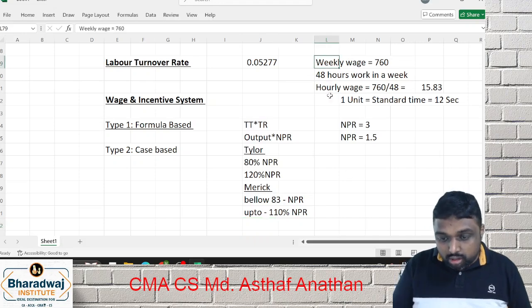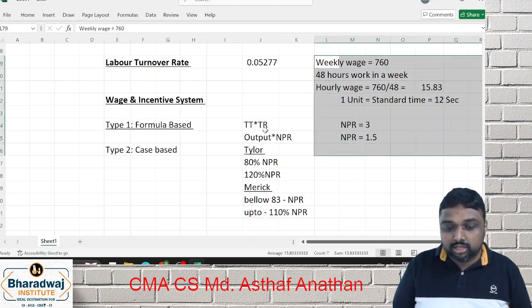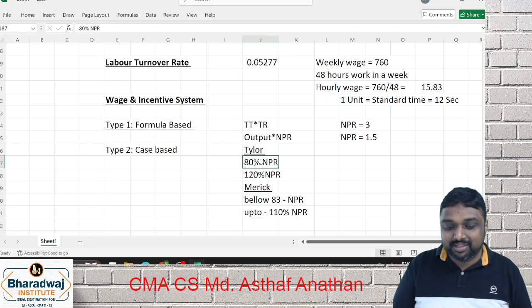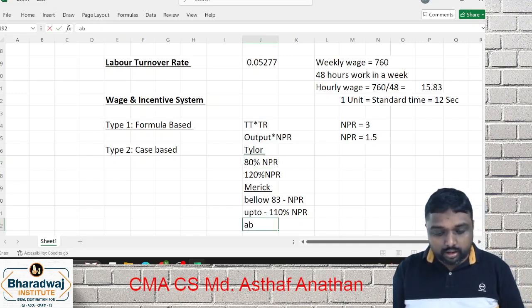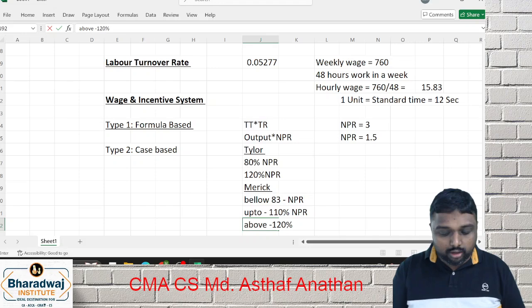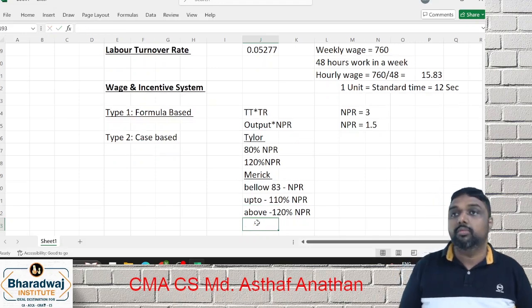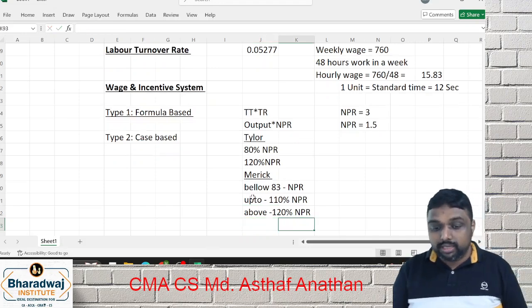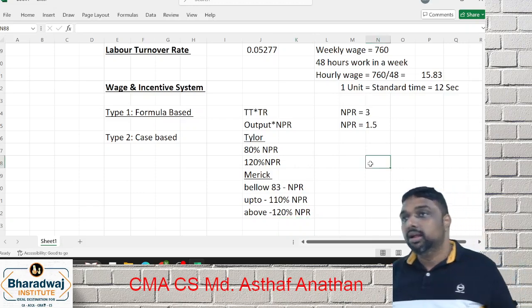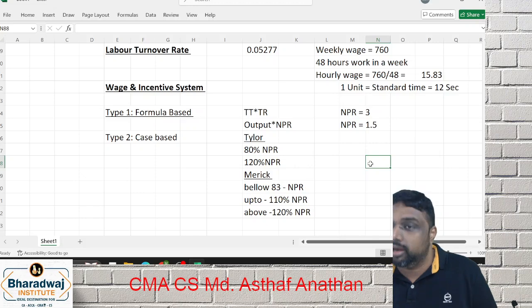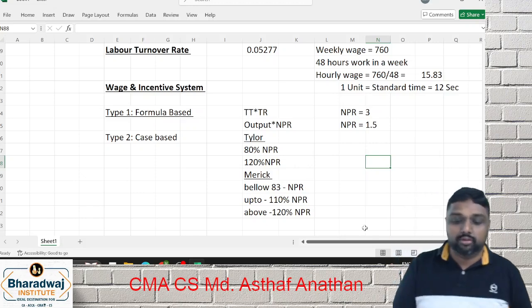This is all the concept I discussed here. This will be helpful for this method, this method, this method. Above 100, it will be 120 percentage of normal piece rate only, we told you, right? Ordinary piece rate, normal piece rate, all are the same. In the study material, they may use ordinary or normal, different wordings you can use.